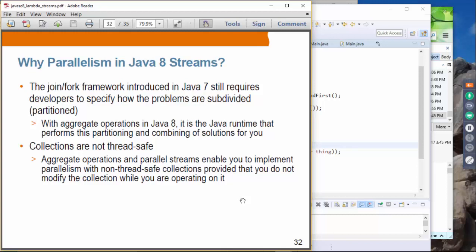If you do not partition things correctly, then it's not going to work as expected, right? Another issue is the collections are not thread safe. I mean, there are thread safe collections, but they might result in worse performance.